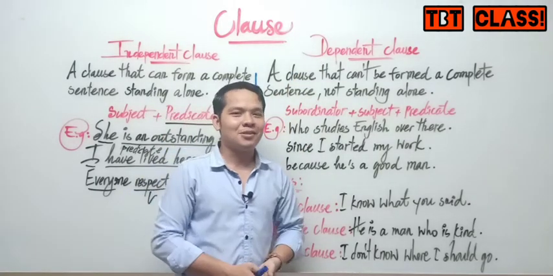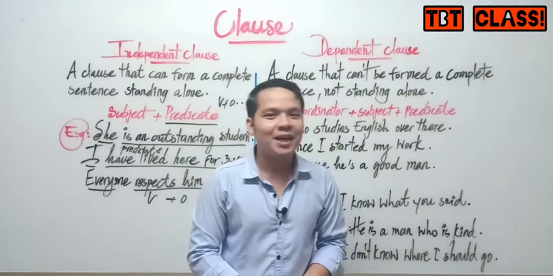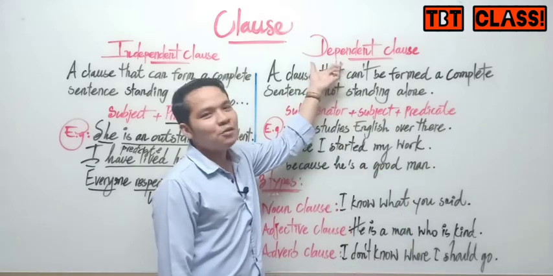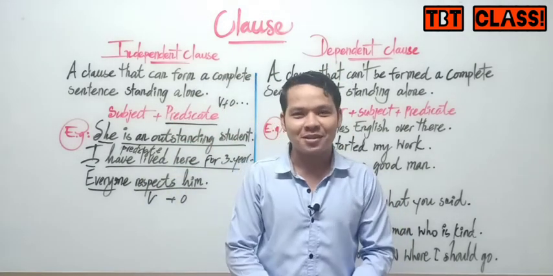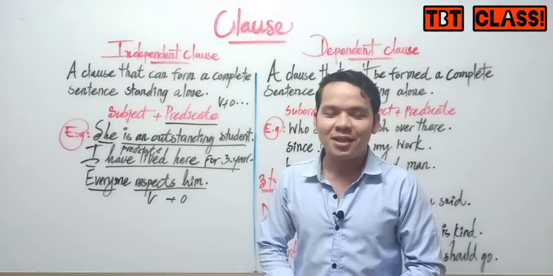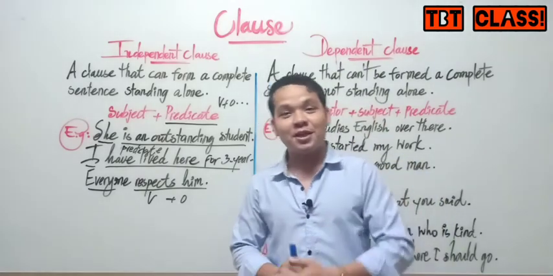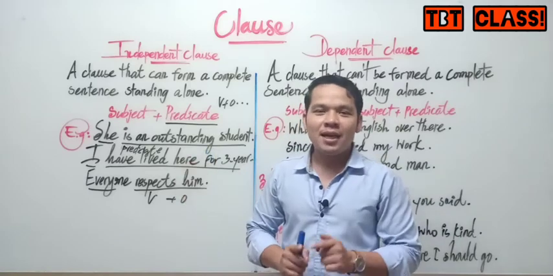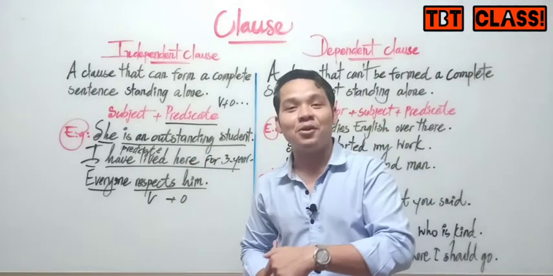What is dependent clause? Can we call it only dependent clause? No. We can call it dependent clause or subordinate clause. Why do we use dependent clause, and why do we have to learn about it? Because we use dependent clause to give more information to independent clause. It is a type of sentence used to give more information to independent clause.